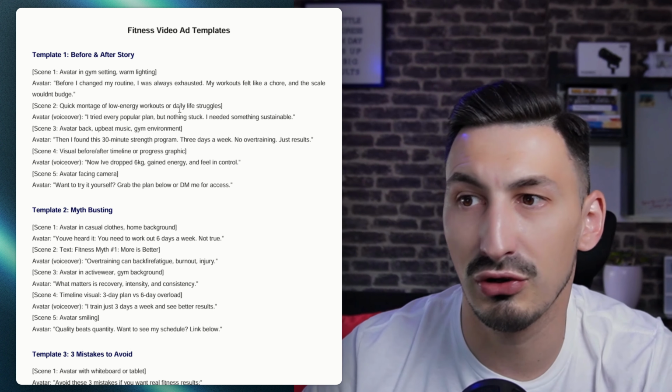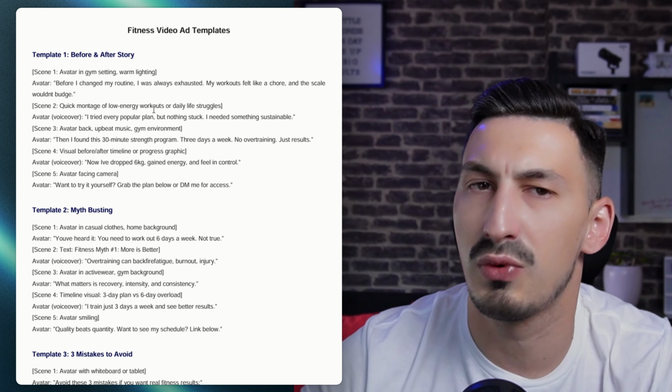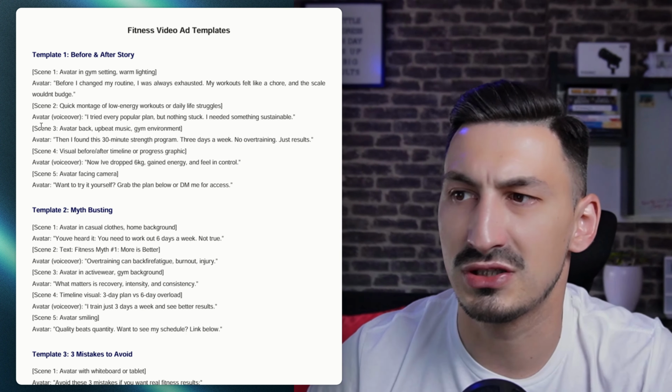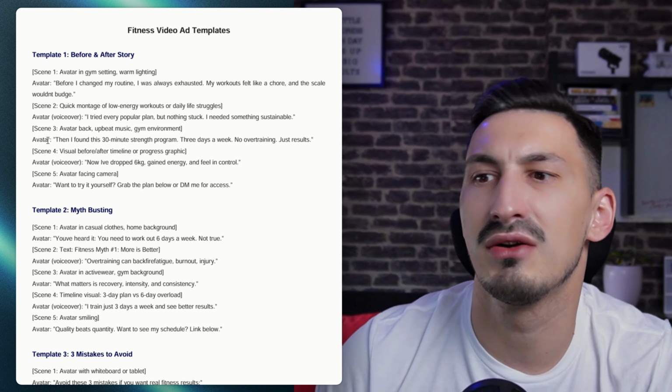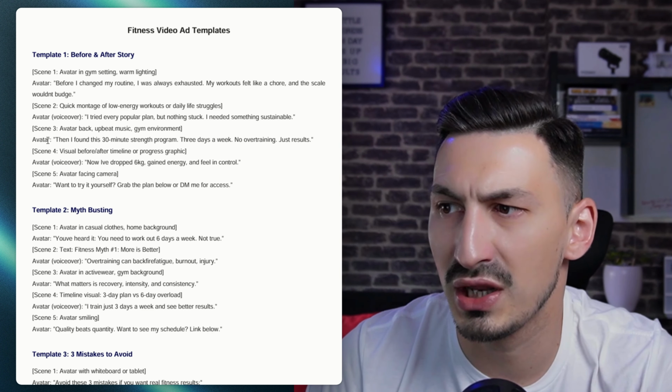Then we have scene 2, right? And that comes in with a quick montage of low energy workouts or daily life struggles, whatever you want to add there. And then the avatar says, "I tried every popular plan, but nothing stuck. I needed something sustainable." Then we go into scene 3, where the avatar says, "Then I found this 30-minute strength program. 3 days a week, no overtraining, just results."